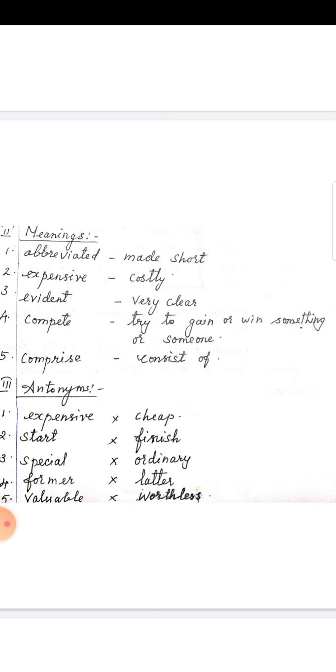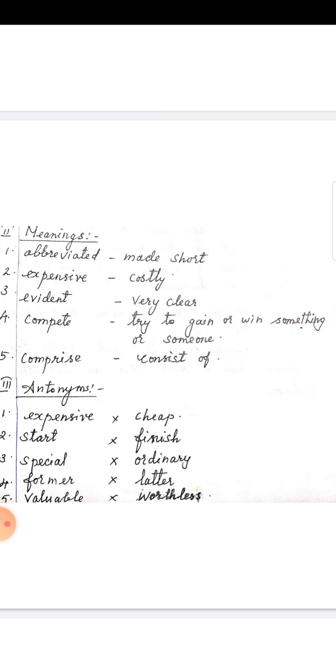Costly. Expensive, costly. Then evident. Evident means very clear. Compete. Compete means try to gain or win something or someone.